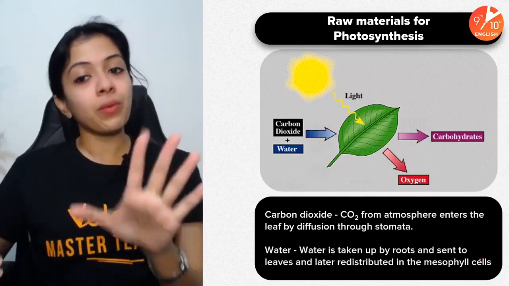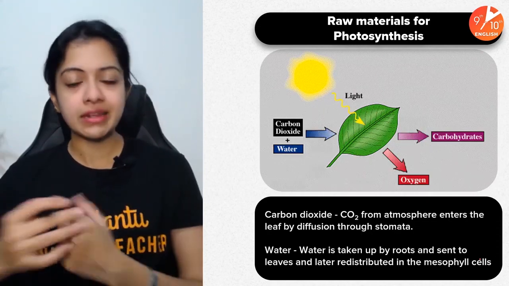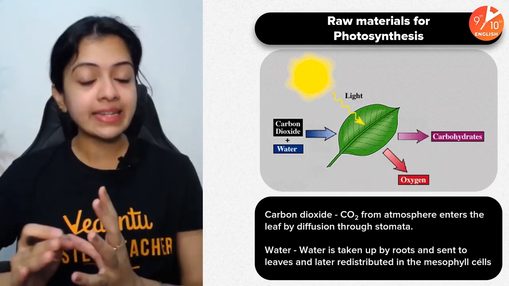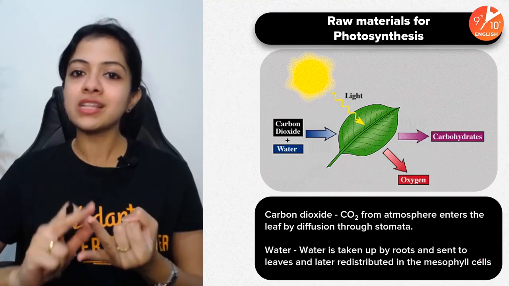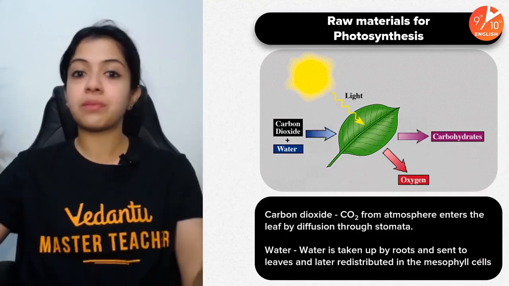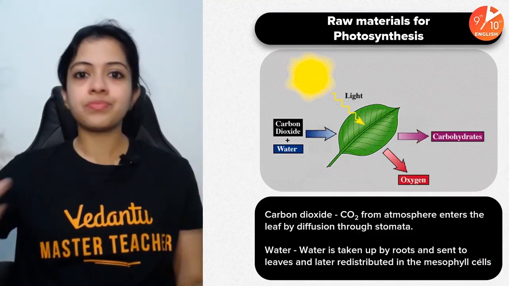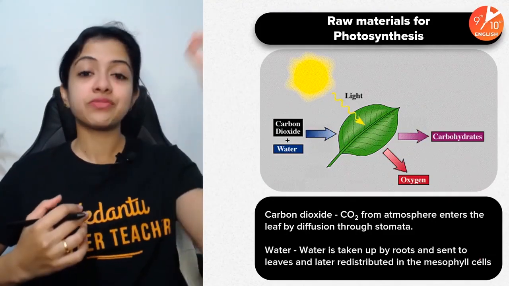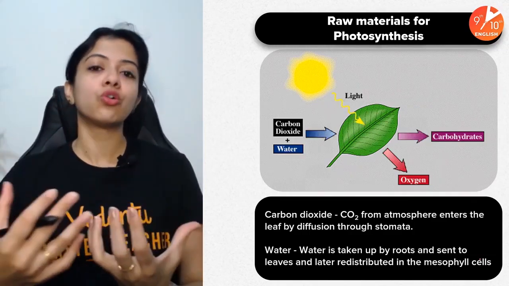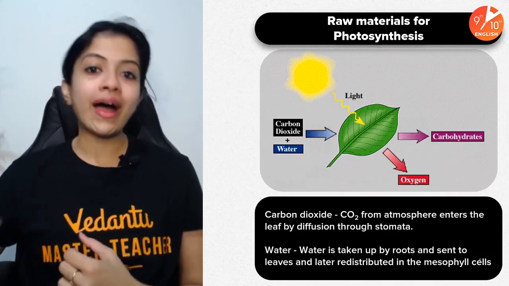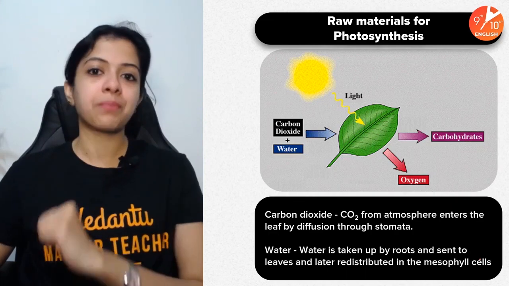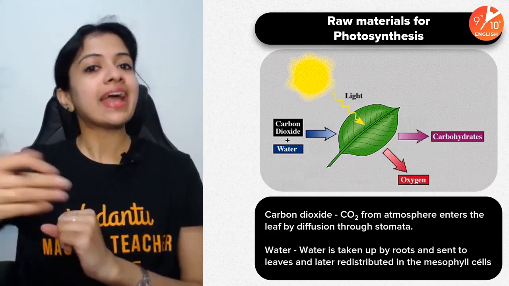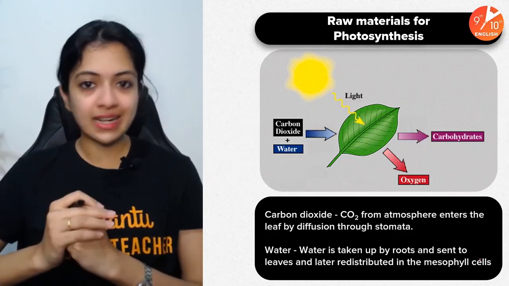We know that the raw materials for photosynthesis are mainly carbon dioxide and water. Carbon dioxide from the atmosphere, water from the soil, in the presence of sunlight and using chlorophyll, carbohydrates in the form of glucose are prepared and oxygen is given out as a byproduct.